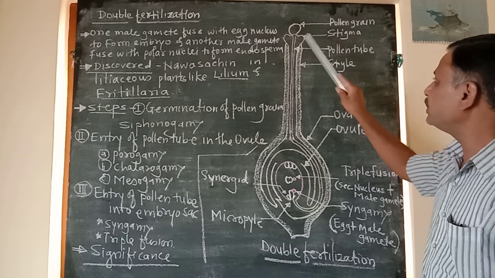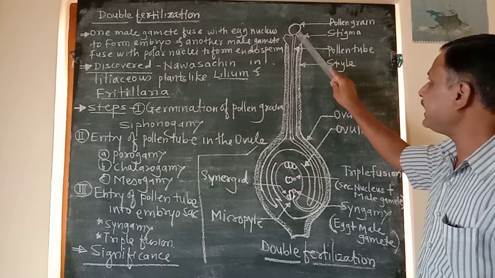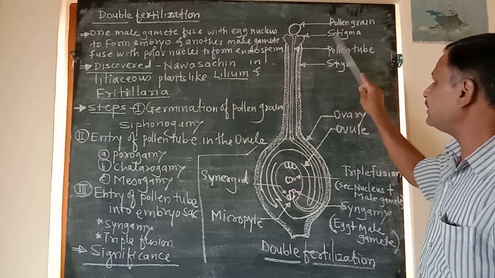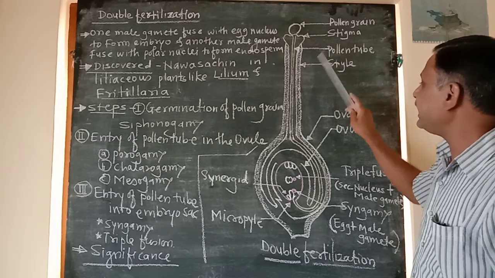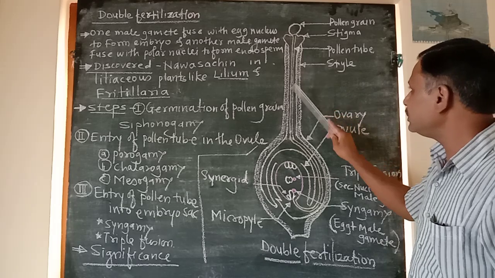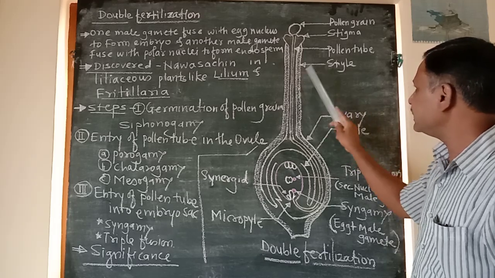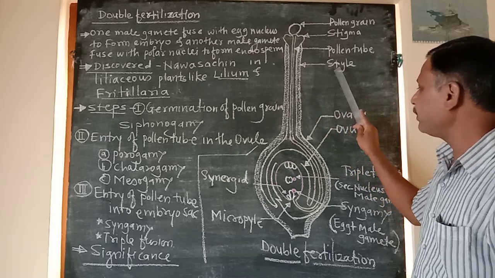This pollen tube firstly penetrates the stigma, then it penetrates to the style. This is the style portion.